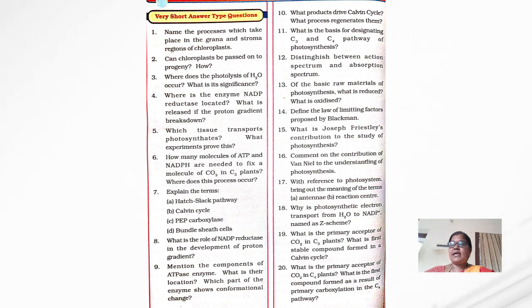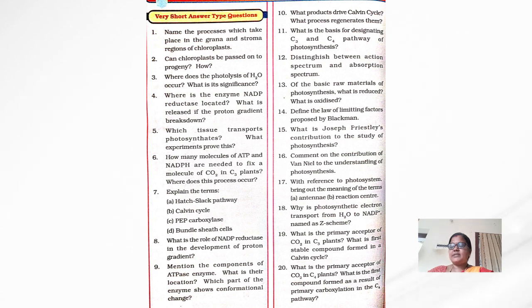And next one is, explain the terms Hatch-Slack pathway, Calvin cycle, PEP carboxylase, bundle sheath cells. And next question is, what is the role of NADP reductase in the development of proton gradient? Next, mention the components of ATPase enzyme.